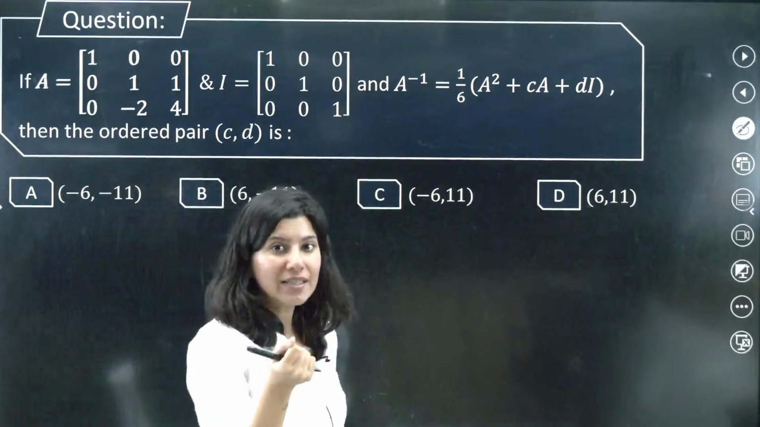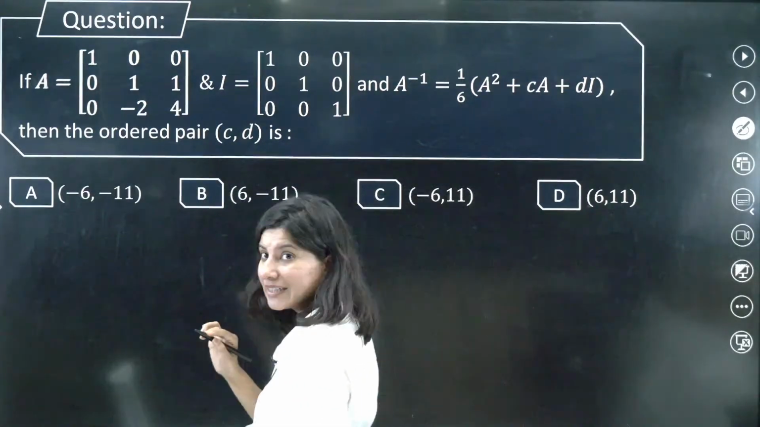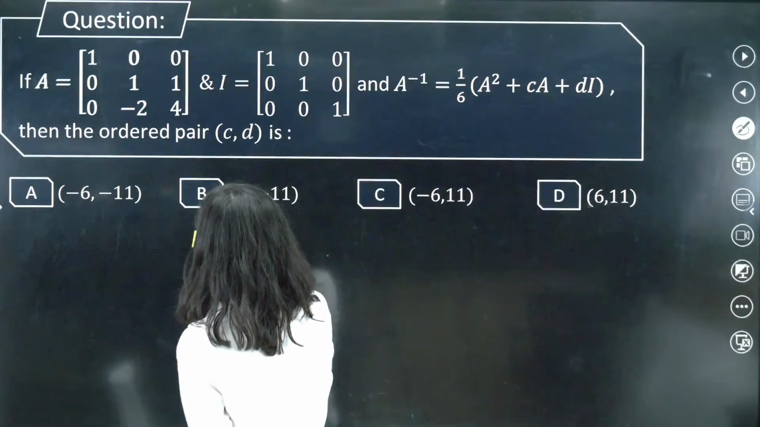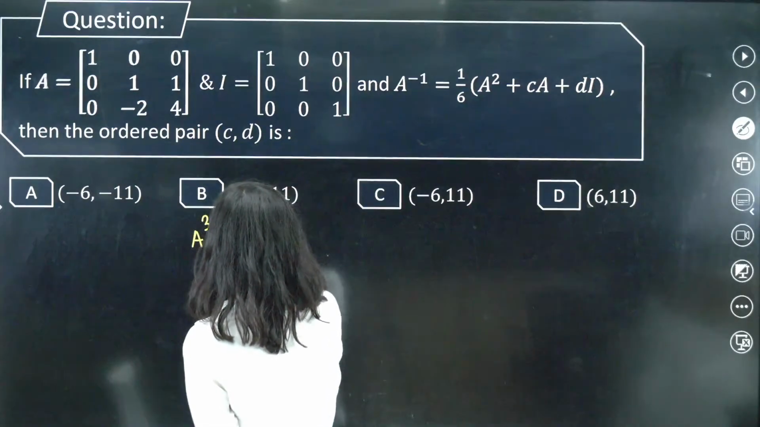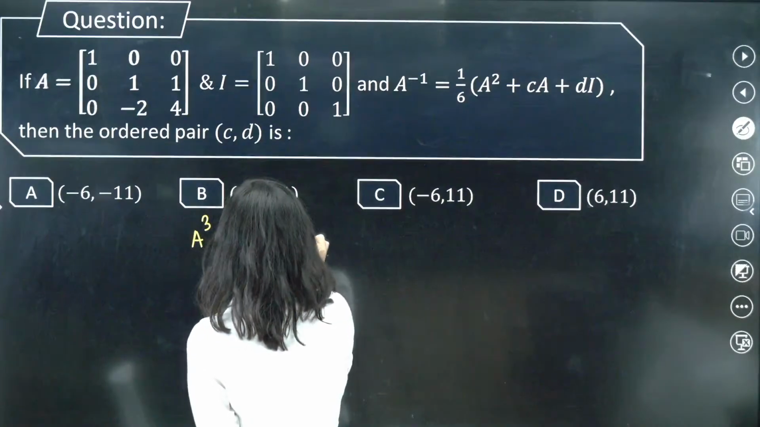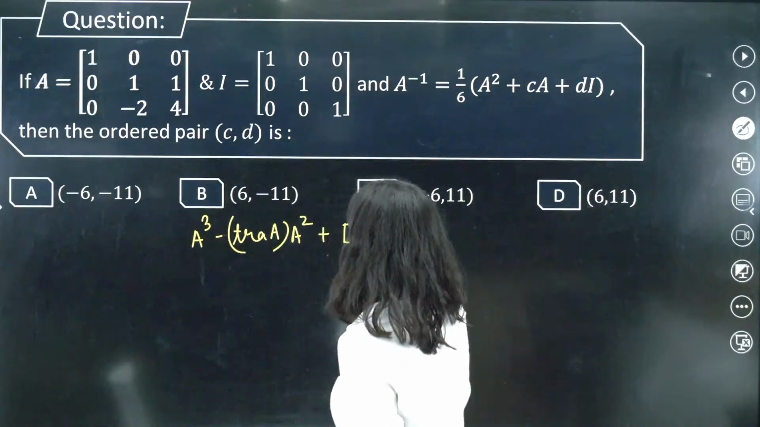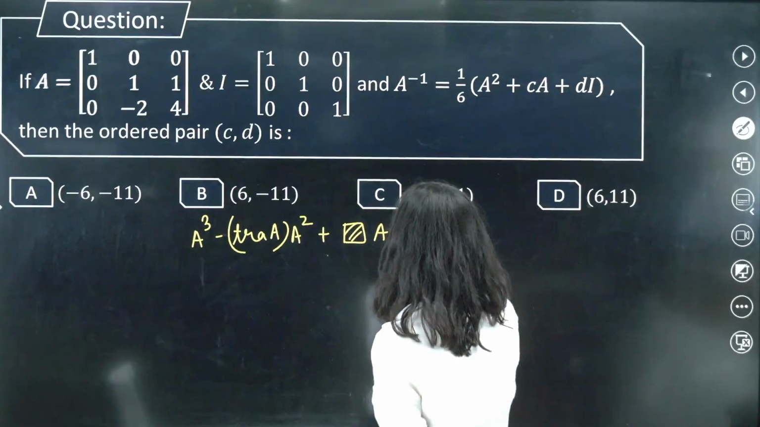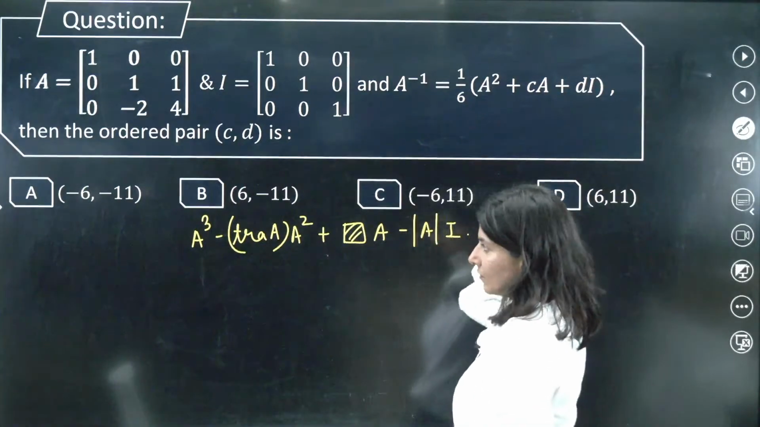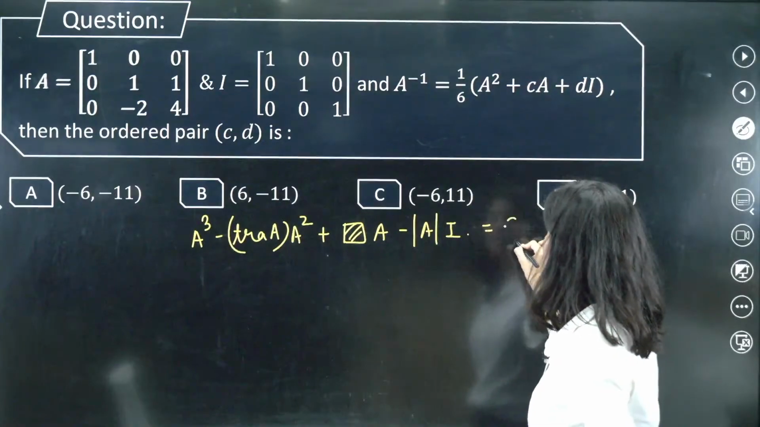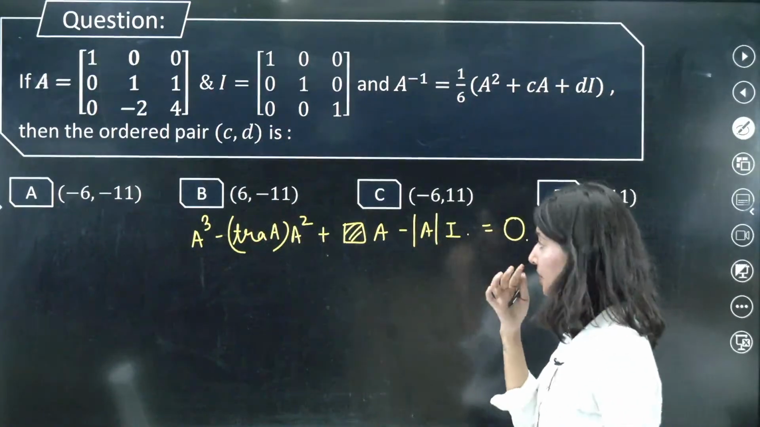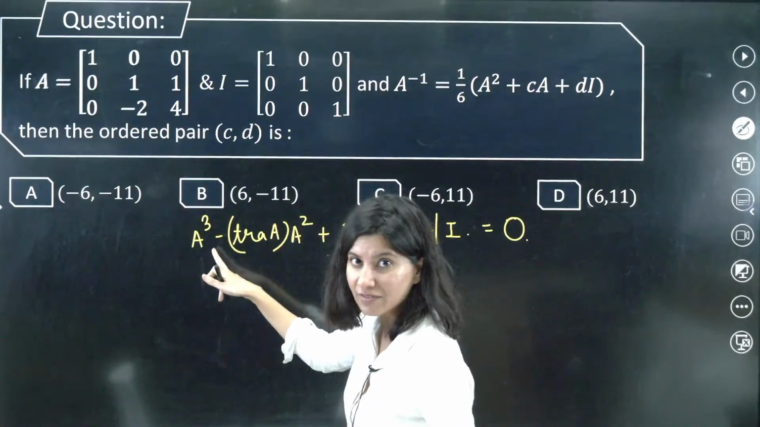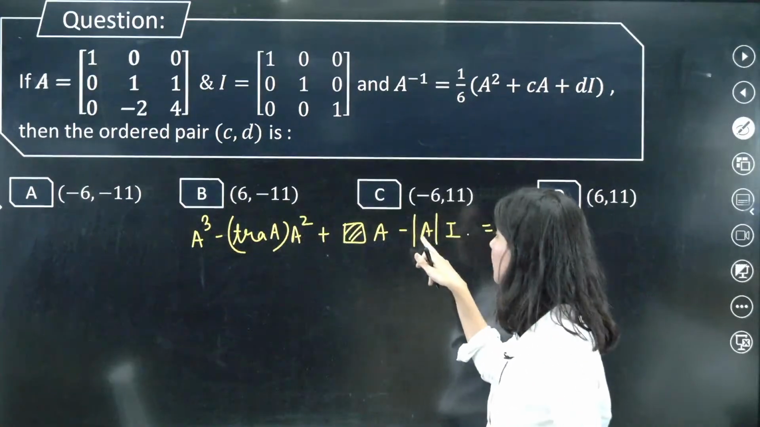Again, the shortcut is obviously there for your cube, so that is going to be A cube minus trace of A square, plus some constant A, and minus determinant A times I. This is your equation for 3 cross 3, right? So now in 3 cross 3, this trace A is having negative sign, please remember, and determinant A is having negative sign.